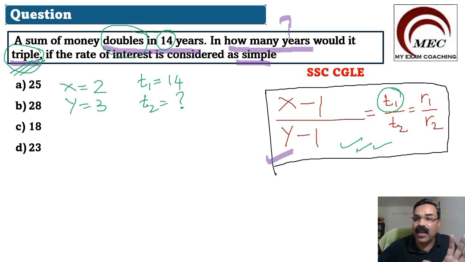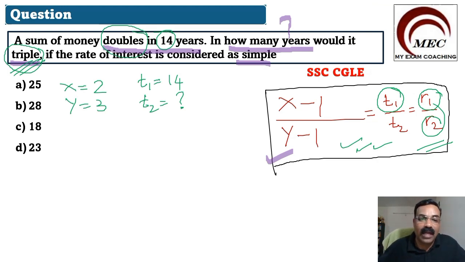R1 and R2 are the interest rates, which are not given in this question. In some questions, the interest rate will also be given. So since it is not given in this question, we don't take it. R1 and R2, let them be in the formula. The formula will be there. In some questions, if the rates of interest R1 and R2 are given, then we will use them. If they are not given, just leave them.